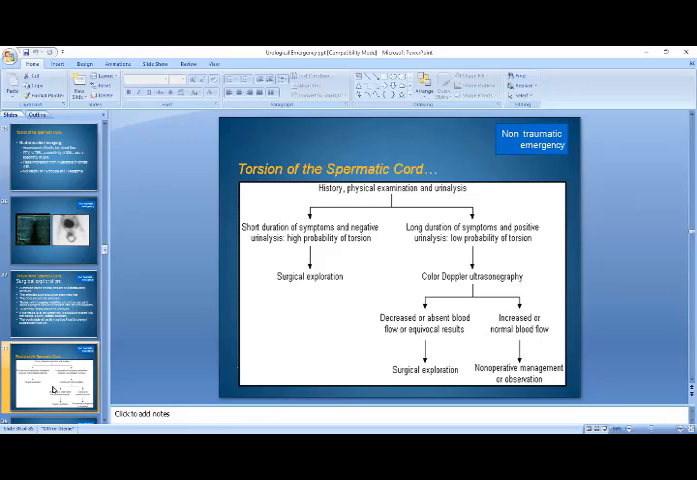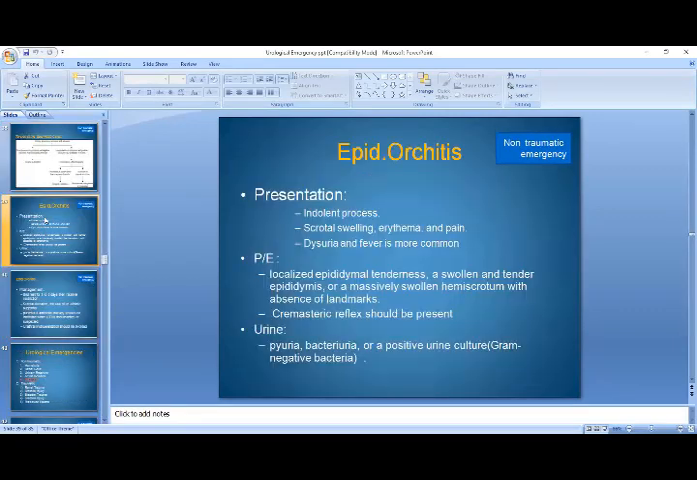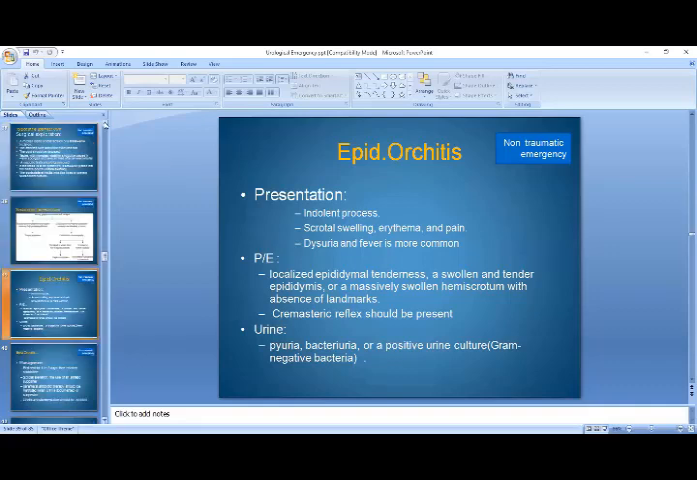So color Doppler ultrasonography is the investigation of choice that can rule out testicular torsion. If there is decreased blood flow, then it will be labeled as testicular torsion, and if there is increased to normal blood flow, then it will be labeled as epididymitis, and it usually needs non-operative treatment. So that's all for testicular torsion.